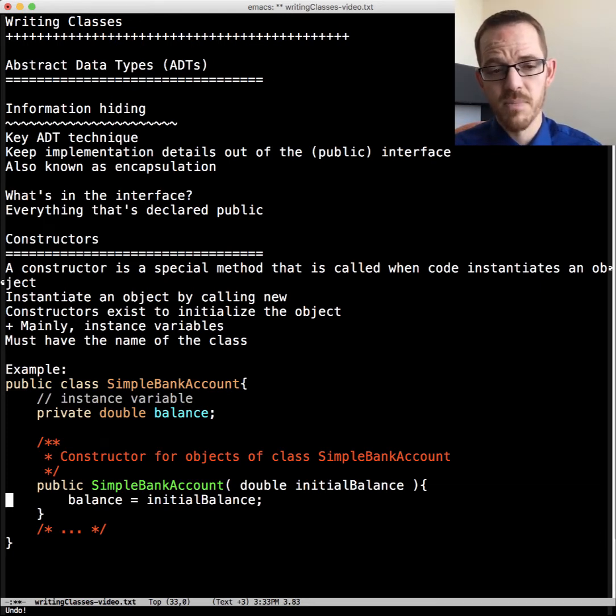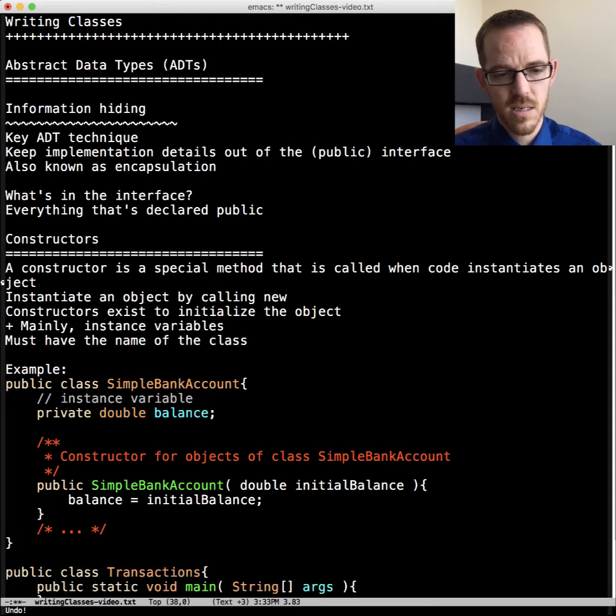By definition here, we are initializing balance so that we can use it. So this is a simple example. Let's look at some code to call it.